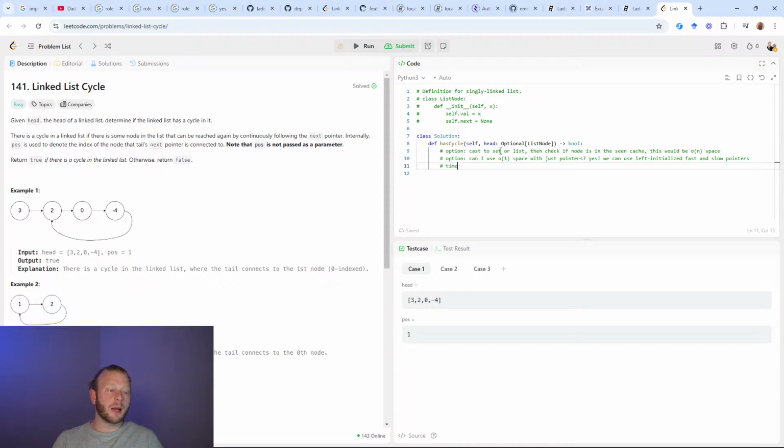What about time complexity or performance? Both will be O(n) asymptotically. Technically, if I had this seen set or list, I would need to store n-1 elements, because whenever I got to the last element, I wouldn't need to store it because I would see that it's been visited and return there without the need to cache it. But asymptotically, n-1 is going to equal O(n).